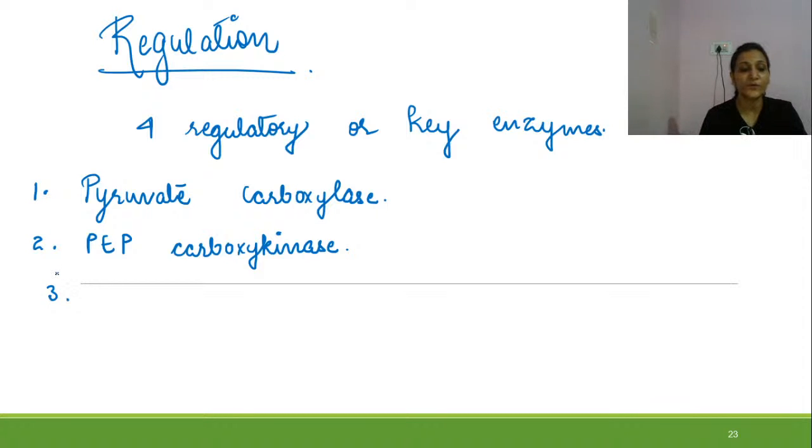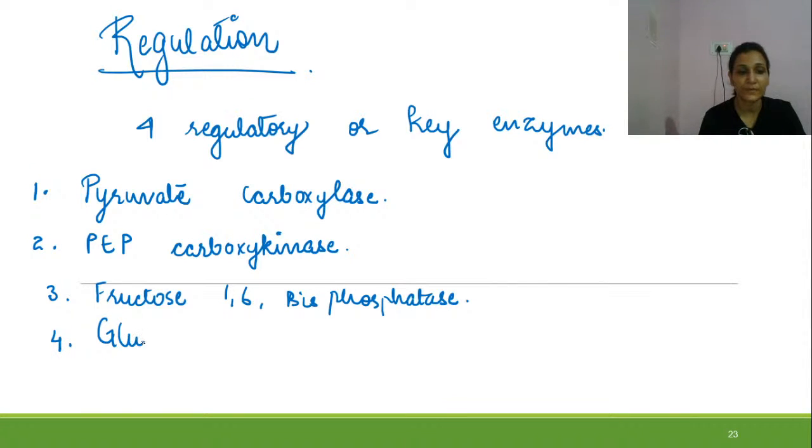The third one is fructose 1,6-bisphosphatase. Then the fourth enzyme is glucose 6-phosphatase.